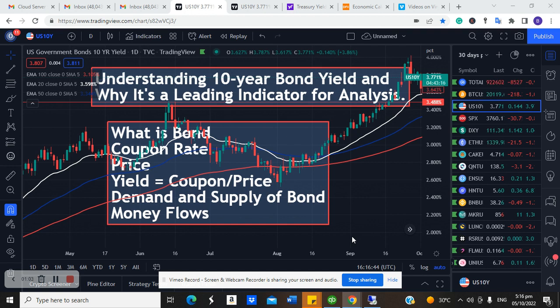Now, what is bond? Bond is a debt instrument. So that's the simple definition of bond. Bond is a debt instrument issued by a borrower to investors. So if you want to borrow money, you issue a debt instrument. That instrument is called bond. So the government actually issues this particular debt instrument to raise money.